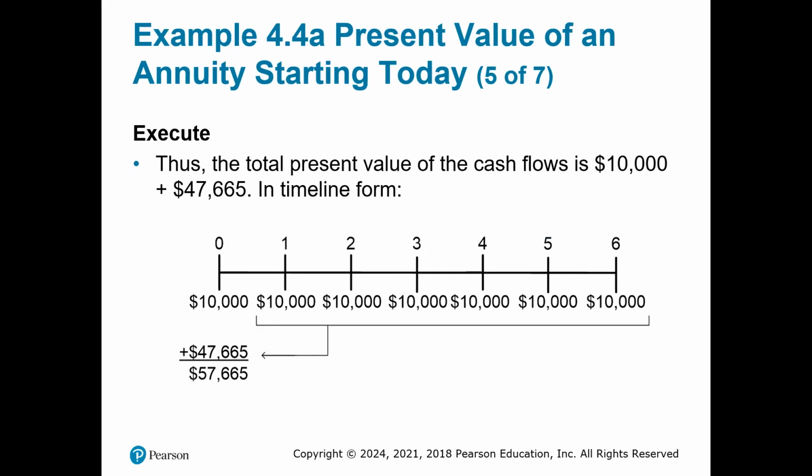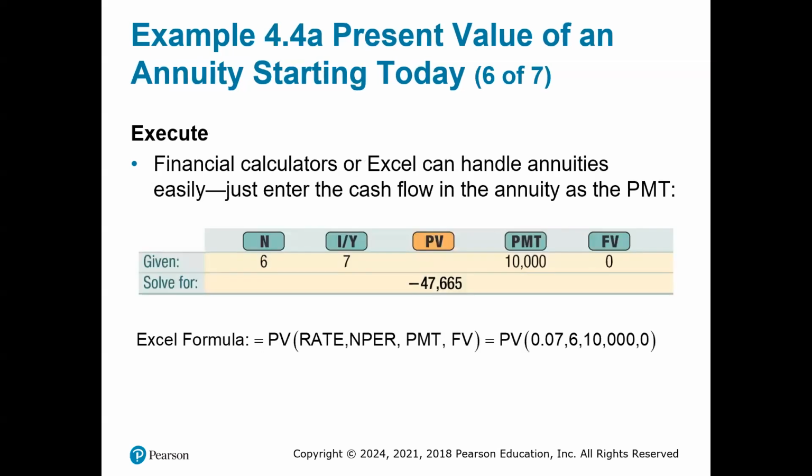So the total present value of the cash flow is $10,000 plus $47,665, and this you see in the timeline, which will give you $57,665. Here you see a display of the financial calculator.